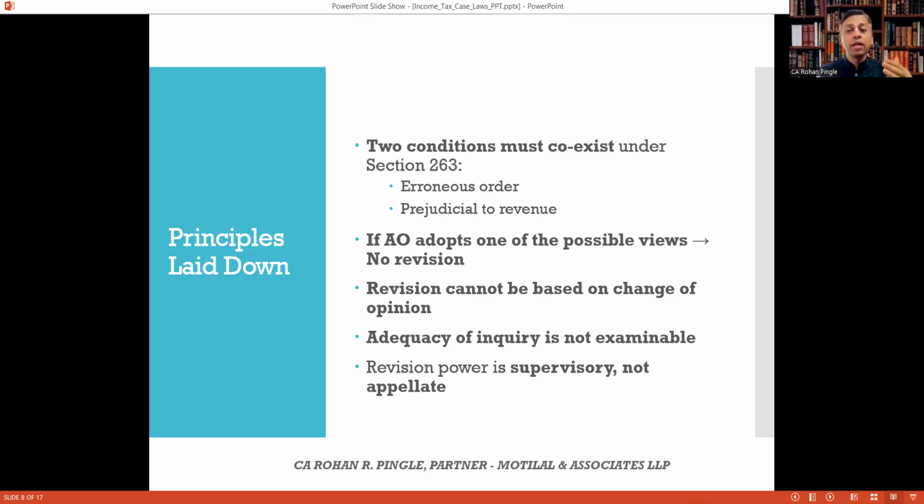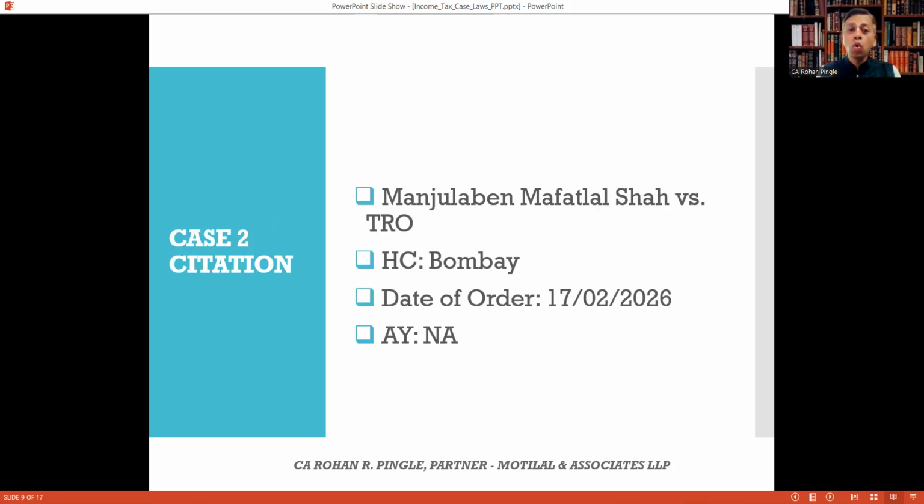That is the main point of the case. Adequacy of inquiry is not examinable. Revision power is supervisory and not appellate. Okay. So moving further, today's case 2: Manjulaben Mafatlal Shah versus TRO. The High Court is the Bombay High Court. Date of order is very recent, 17 February 2026.